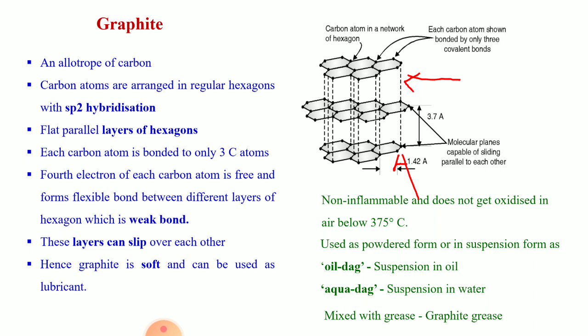So like this, due to the special structure of graphite, it is soft and we can use it as a lubricant where we cannot use liquid lubricant and at high temperature conditions.